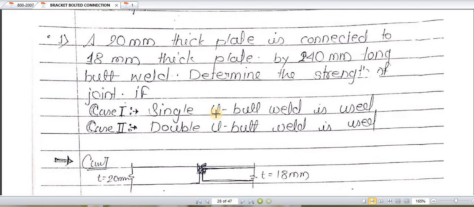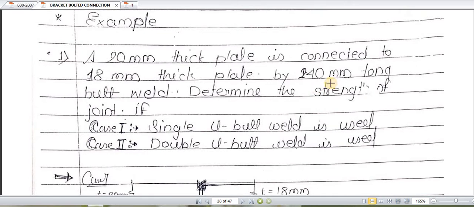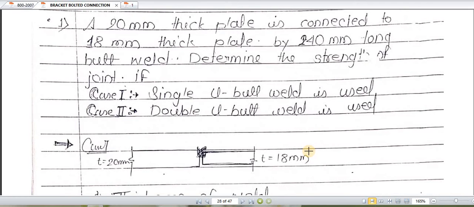So what is the length of the butt weld? It is, I think, a 240 mm long butt weld. We have to determine the strength of joint. How to find out the strength of joint? We have to find out the strength of joint, that is P. P we have to calculate. Determine the strength of joint if case 1, the single U butt weld, is used, and case number 2, the double U butt weld, is used. Okay.